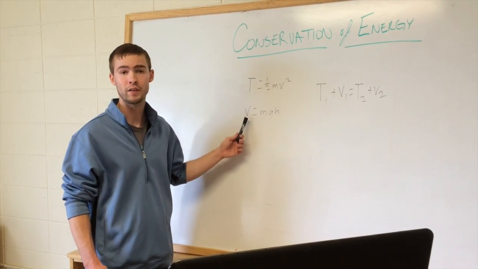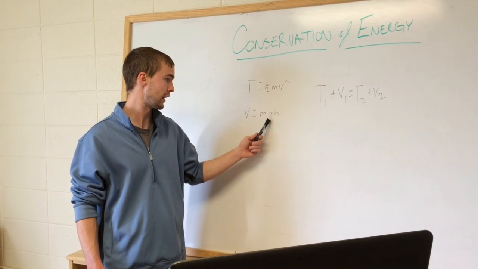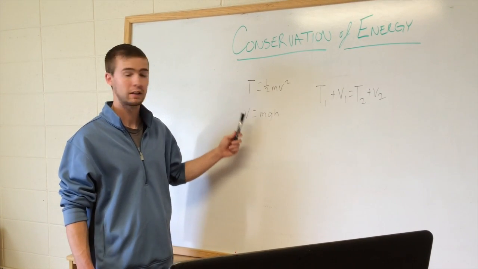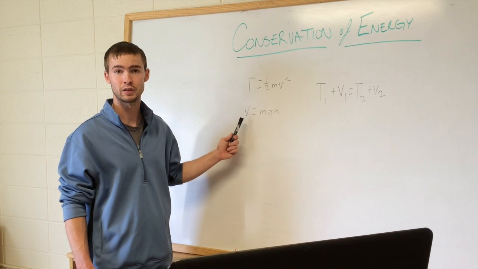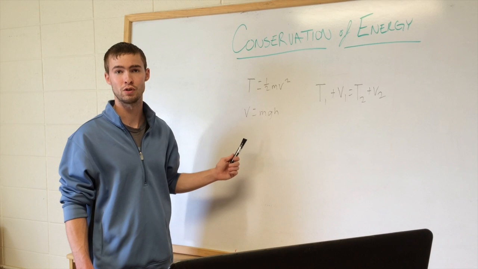Here, this is potential energy. This is mgh, that is mass, acceleration due to gravity, and the height at which it is being thrown or dropped. This value will start out at a rather high number and decrease down to 0 as the height goes to 0 relative to the ground.